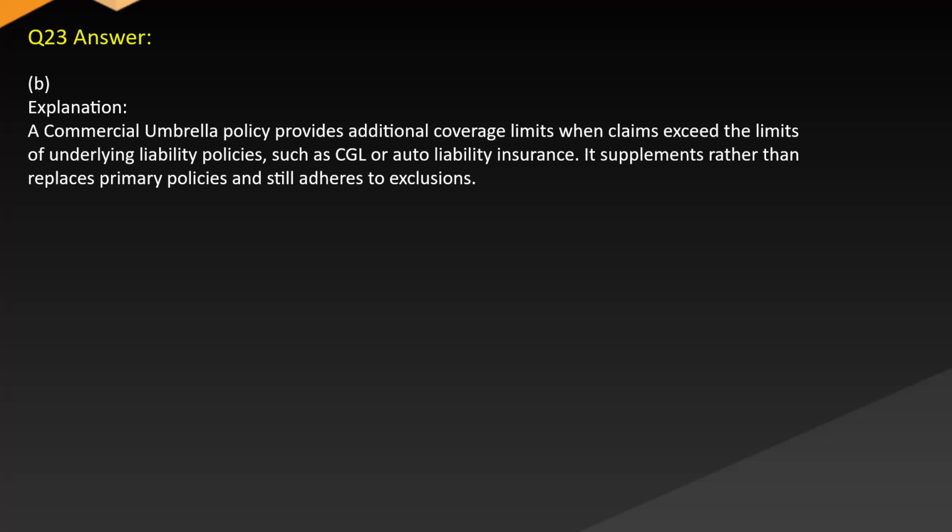Answer: B. Explanation. A commercial umbrella policy provides additional coverage limits when claims exceed the limits of underlying liability policies, such as CGL or auto liability insurance. It supplements rather than replaces primary policies and still adheres to exclusions.